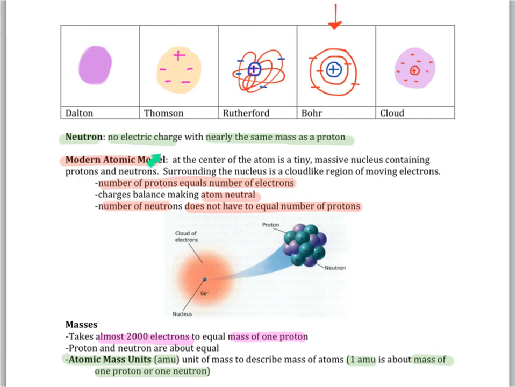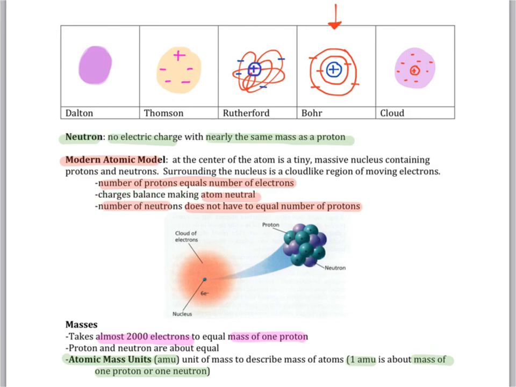In the modern atomic model, at the center of an atom is a tiny massive nucleus which contains protons and neutrons. Surrounding the nucleus is a cloud-like region of moving electrons. The number of protons is equal to the number of electrons, which is why the atom has no charge and is neutral.